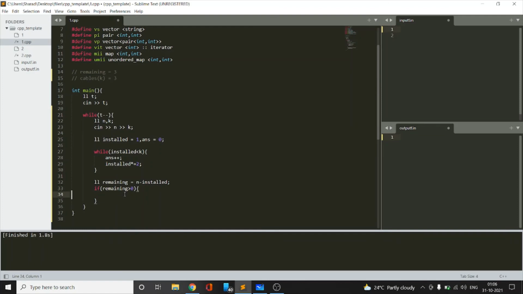So if remaining is divisible by k, remaining % k equal 0, then answer plus equals remaining by k, else answer plus equals remaining by k plus 1.